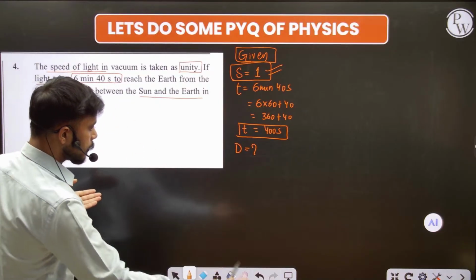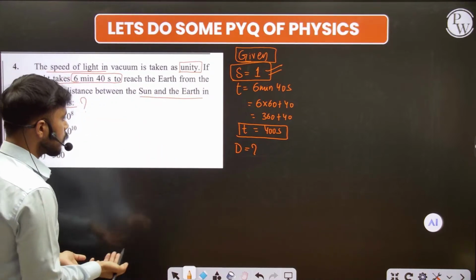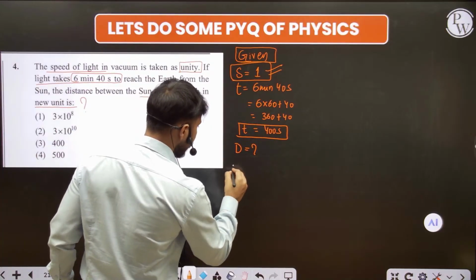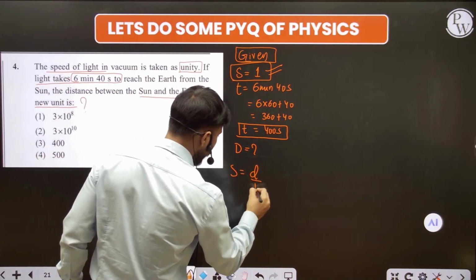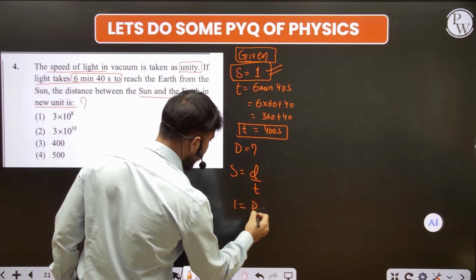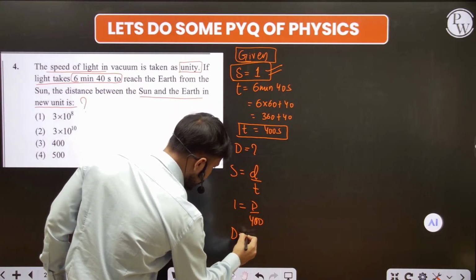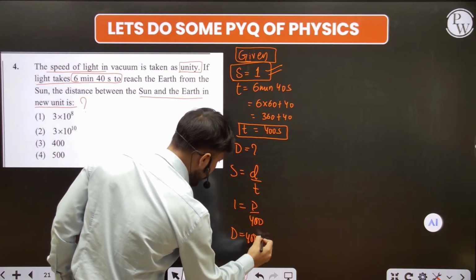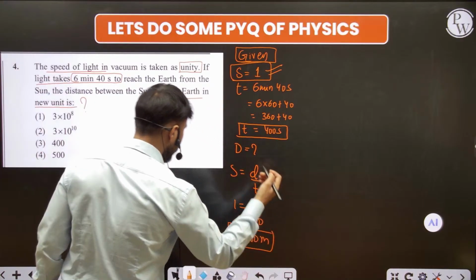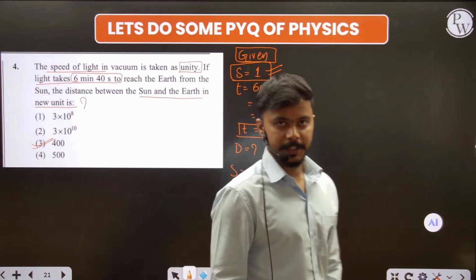Okay, so what is the speed? We already know it in the given portion, and the time is also known. So just use the formula, that is what? Speed is equal to distance upon time. Simple guys. 1 equals to distance upon the time period, that is 400, and it becomes 400 meter. Fine, that's it. Third option, C. Is it difficult?